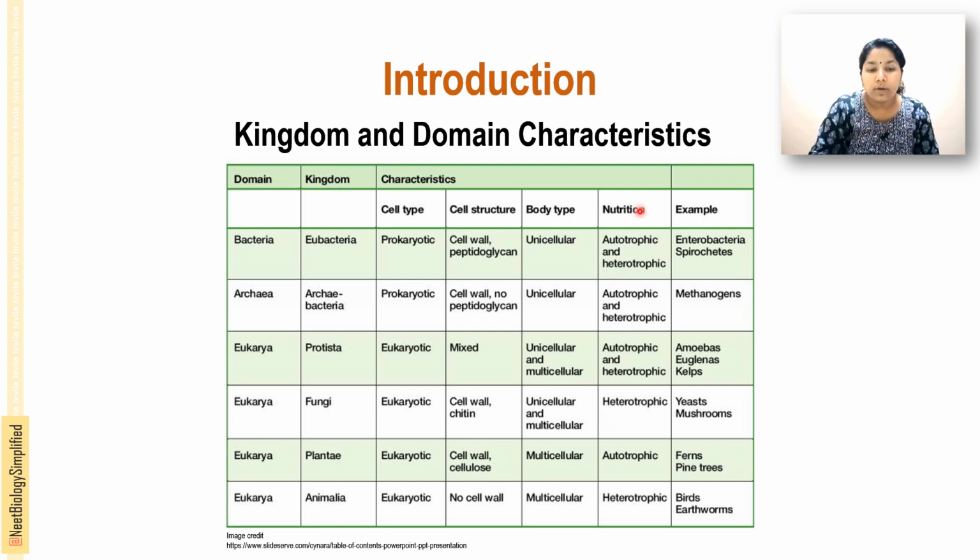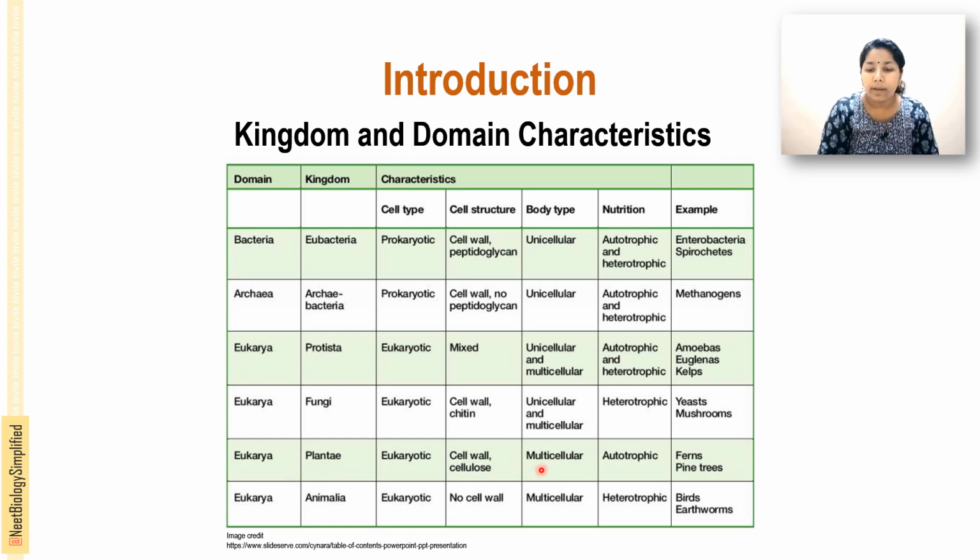Examples of Eubacteria or bacteria are Enterobacteria, spirochaetes, and Streptococcus, which comes under the pneumococci. These all come under the bacteria. Next, Archaebacteria include methanogens and halophiles. Then Protista: amoeba, paramecium, euglena, kelps, etc. Fungi include yeast, mushrooms and molds. Plantae includes ferns, pine trees, other trees and flowering plants, which come under the kingdom Plantae.